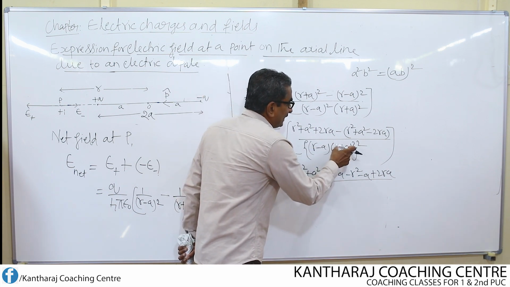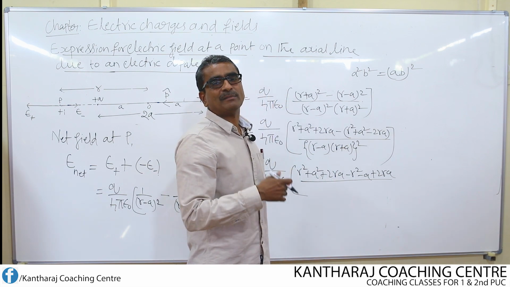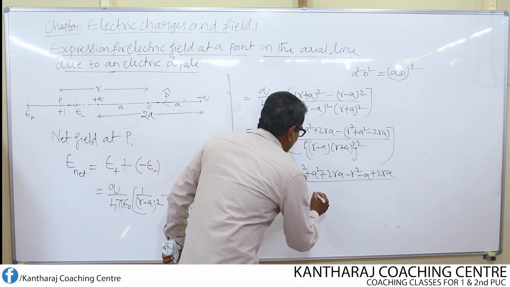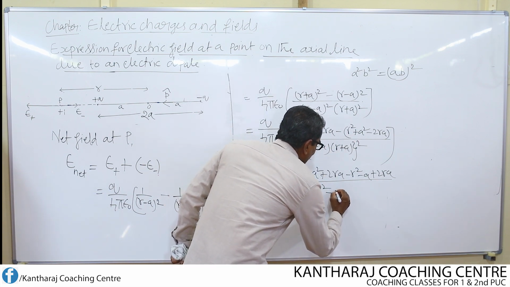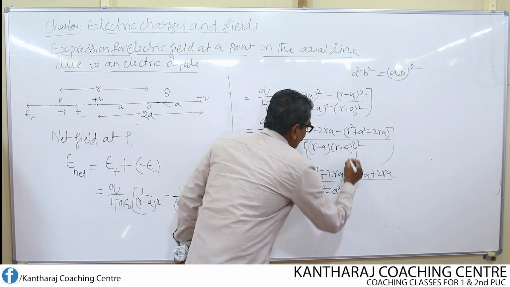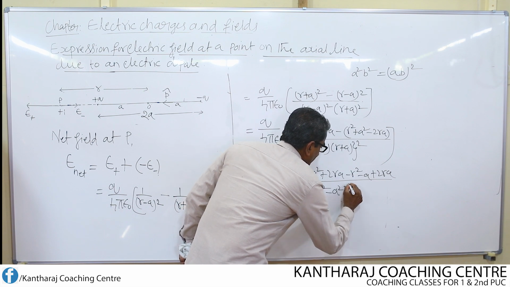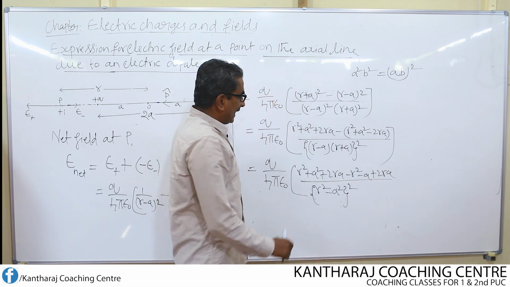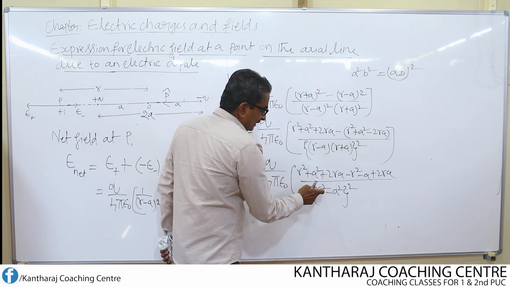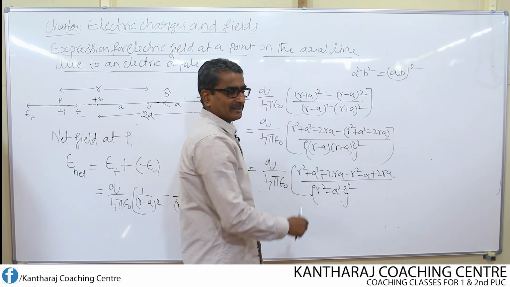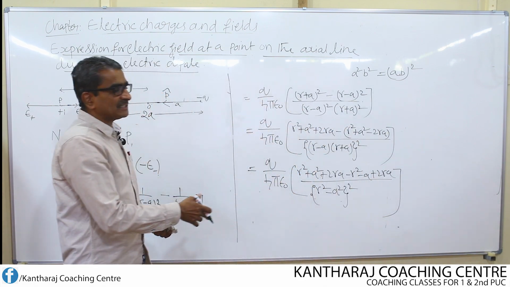What is the A minus B and A plus B formula? A minus B into A plus B is nothing but A square minus B square. So it is R square minus A square whole square. So I applied the formula here. A minus B into A plus B, nothing but A square minus B square. So put a bracket. Now simplify this further.